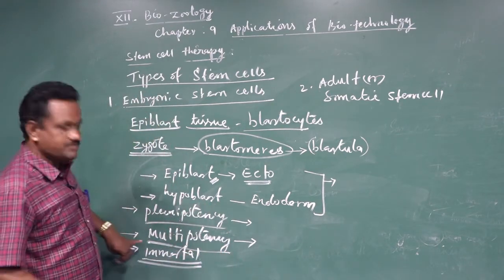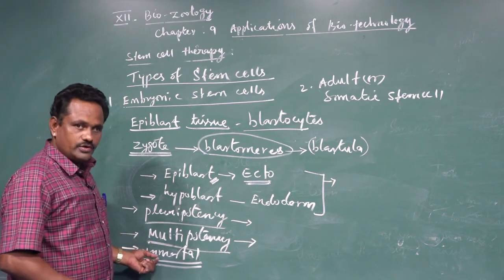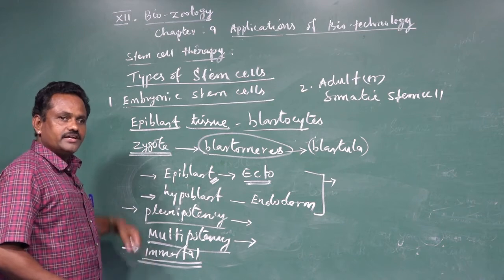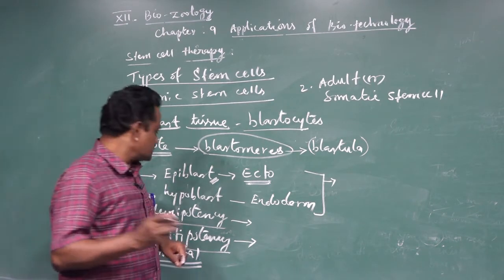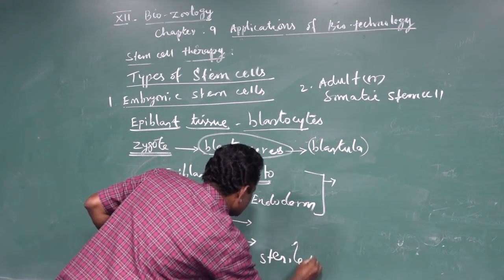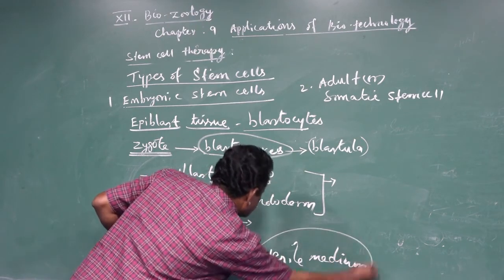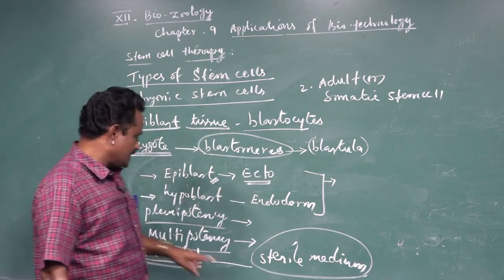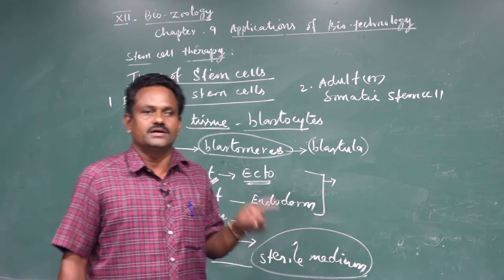But embryonic stem cells are called immortal because they are able to develop, proliferate and differentiate into different types even in a sterile medium. Because of these characteristics, the embryonic stem cells are called immortal.